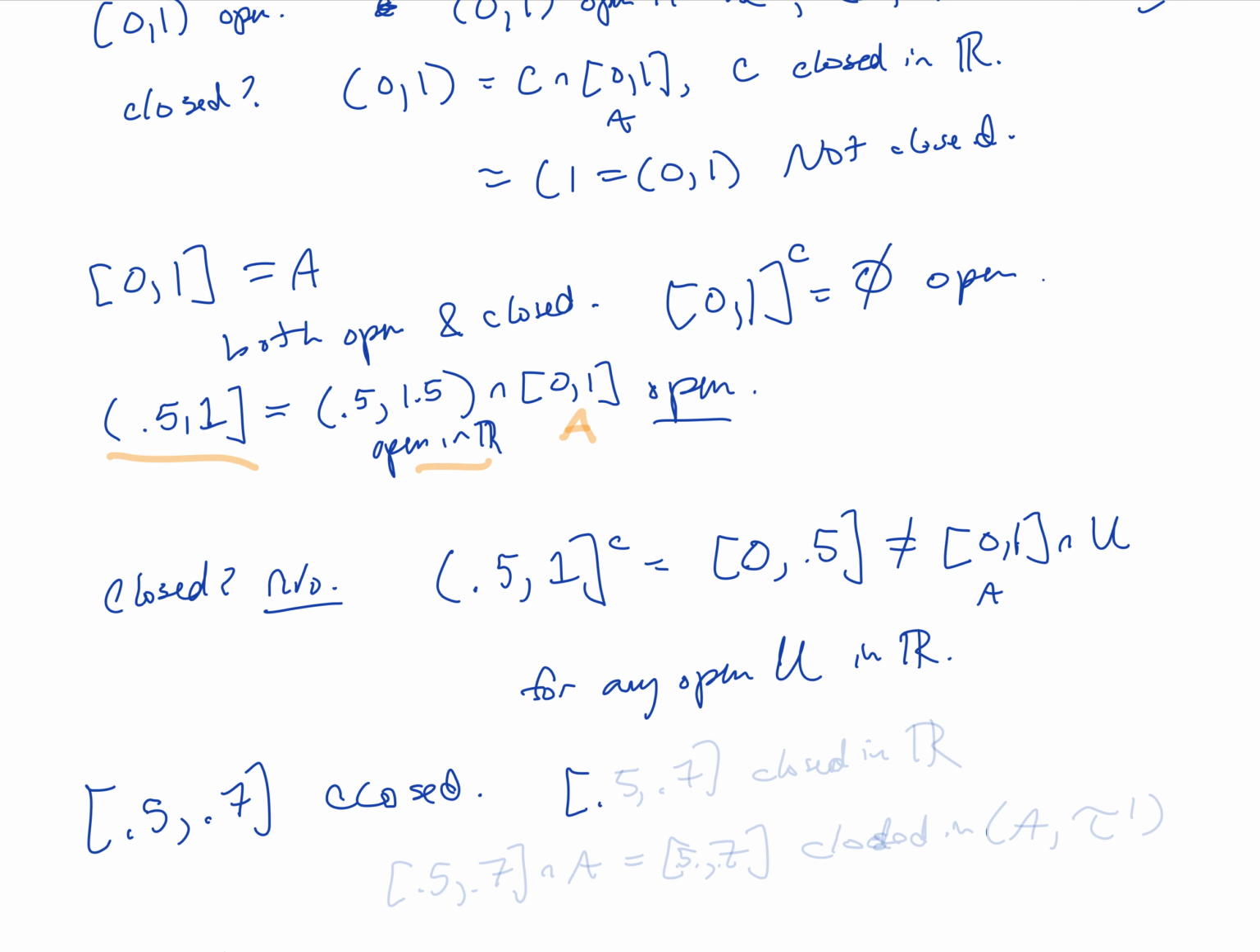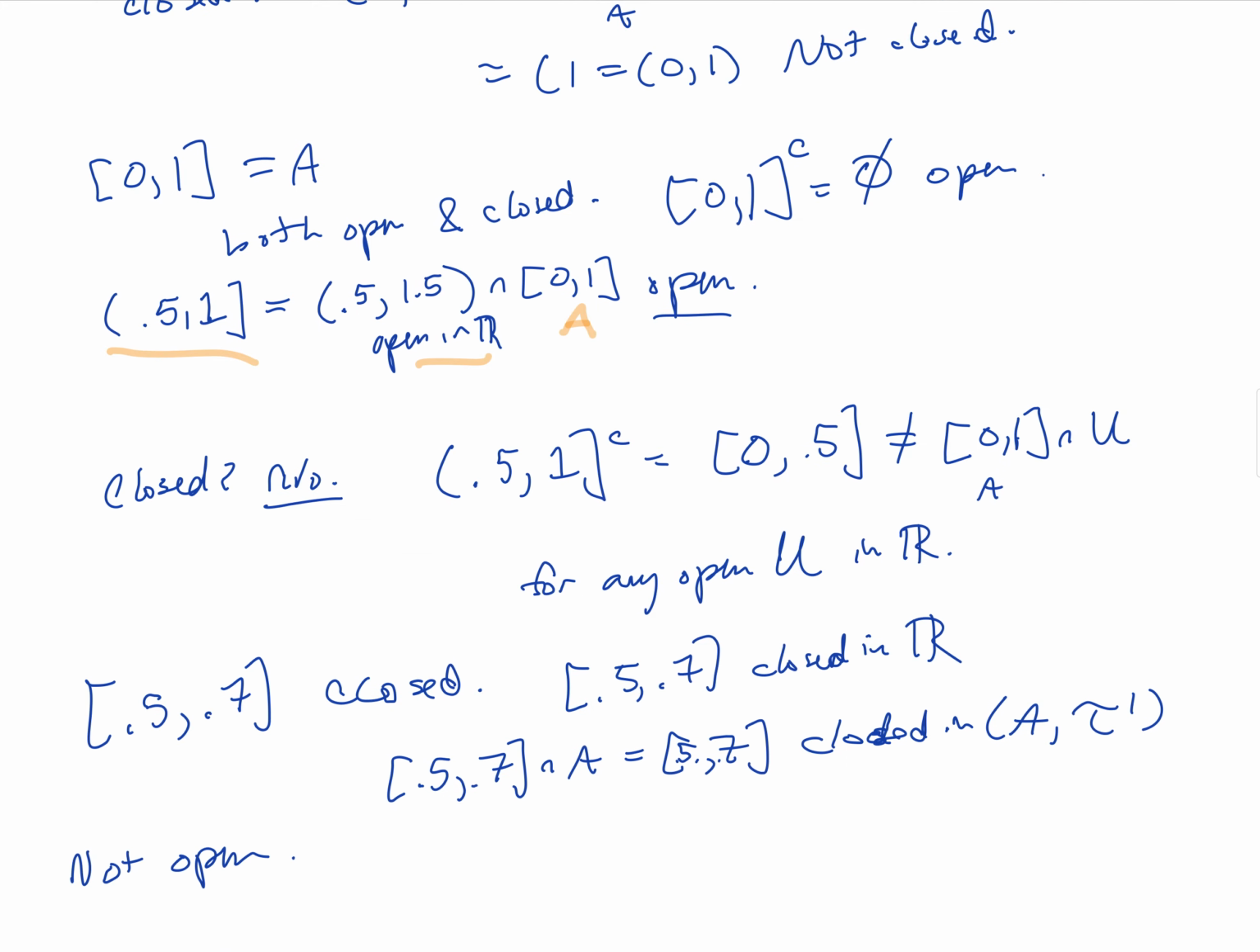It is equal to, well, [0.5, 0.7], which is closed in R in the usual real numbers, and therefore [0.5, 0.7] intersected with our set A is just itself, and so yes, it is closed in A with the subspace topology. It's not going to be open. It is not equal to the intersection of any open set in R with the set A.